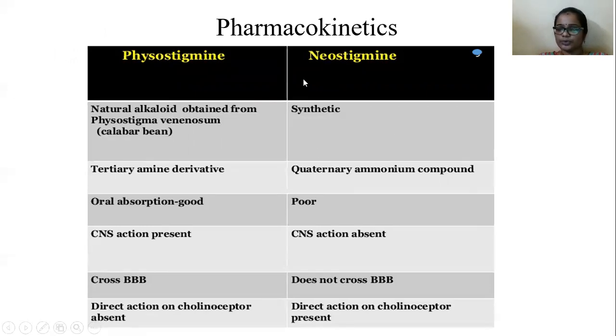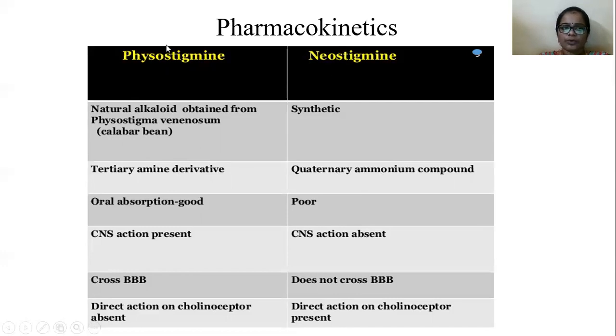These are the main two drugs. Physostigmine is obtained from Physostigma venenosum. Okay, it is a natural alkaloid obtained from one kind of seed, the calabar bean. And neostigmine is a synthetic drug. Physostigmine is a tertiary amine derivative, and neostigmine is a quaternary ammonium compound.